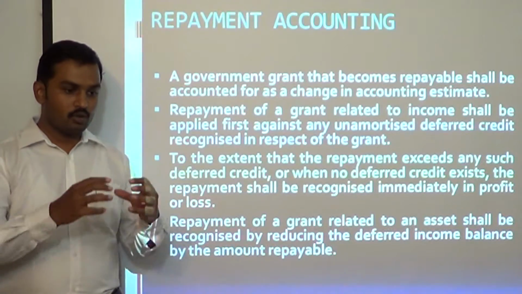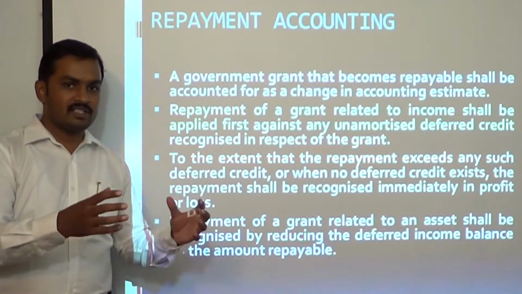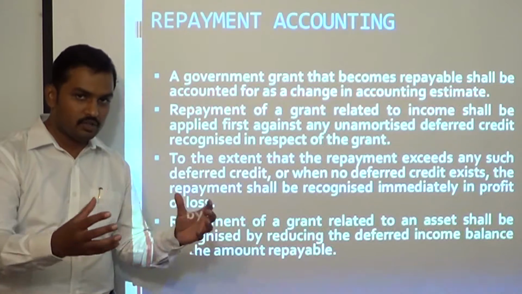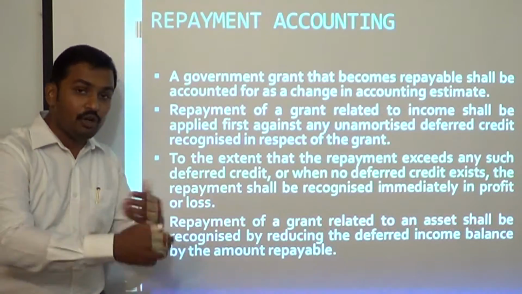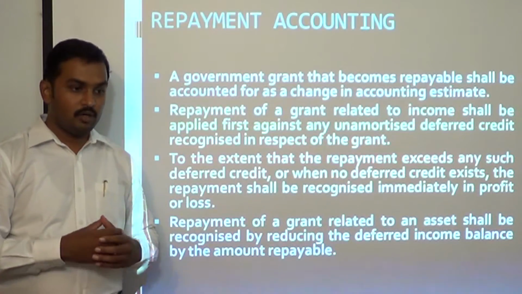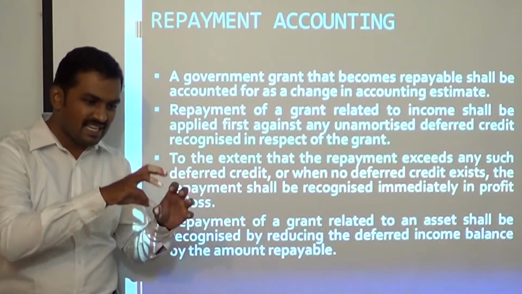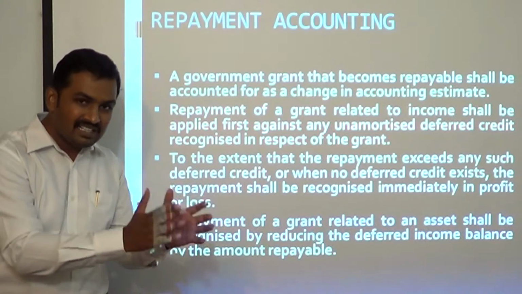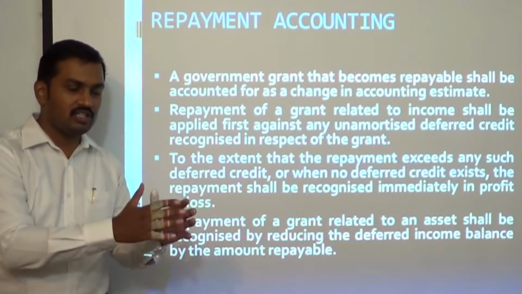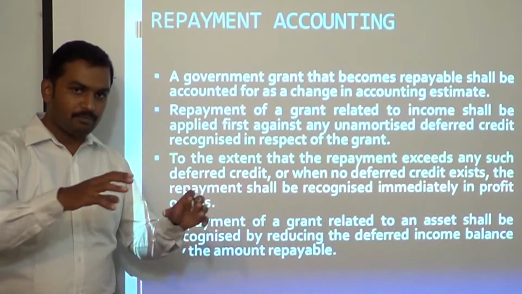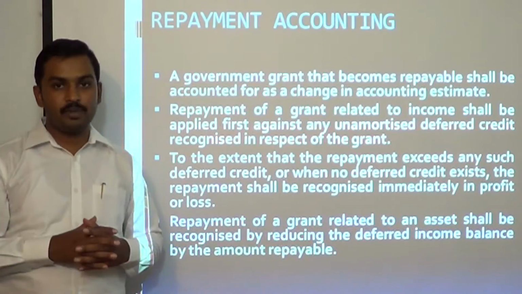Okay. So you have to estimate over, let us say the grant period is 5 years. Over 5 years you have received a lump sum grant and you have to spend it over a period of 5 years. Not only the grant amount, you have to spend something out of your pocket also. So you have to estimate what is the expenditure you are going to incur under this environmental protection scheme or the forestry scheme. In that proportion, this grant income has to be recognized in P&L account.